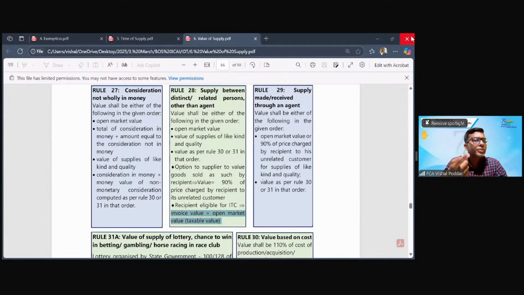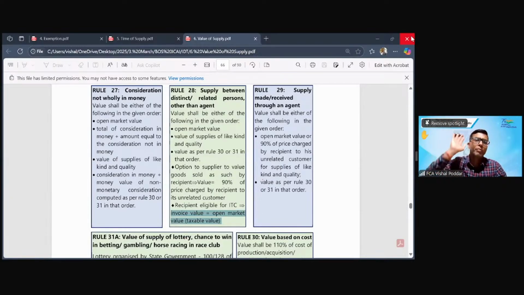But where no such restriction of 17(1) or 17(2) applies, when your entire outward supply is fully taxable, not exempt, in forward charge, it means whatever outward supply you are making is fully liable to tax. And when it is fully liable to tax, you are also eligible for ITC. In that case, we fit in this last case where my recipient, which is you, is eligible for full ITC.